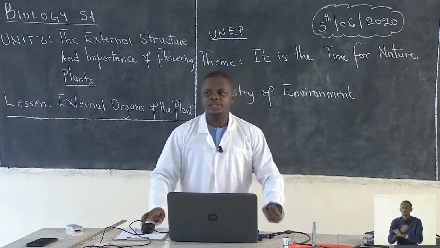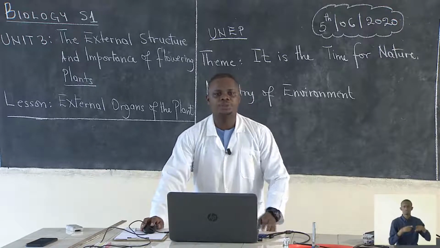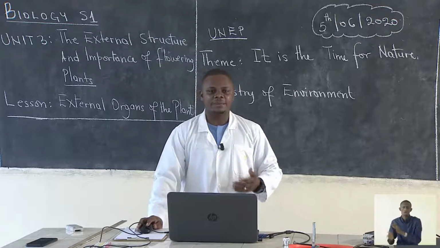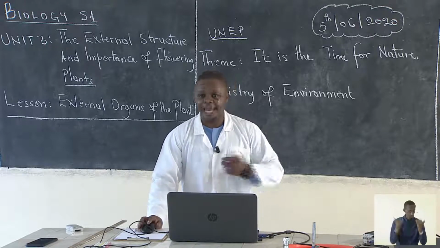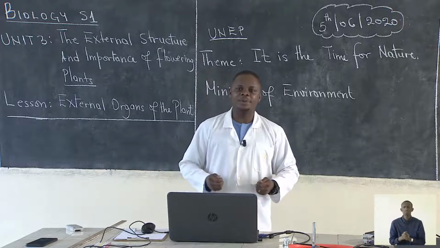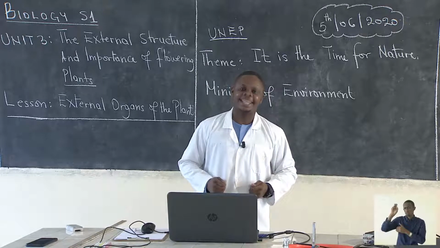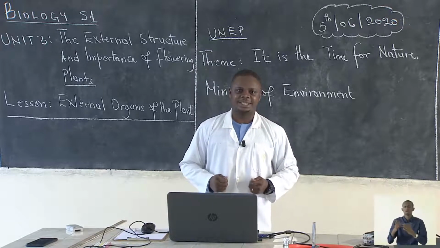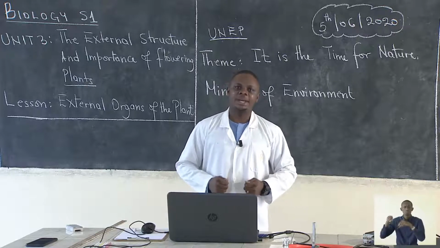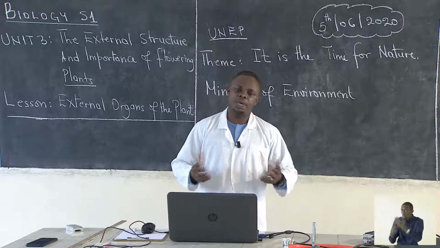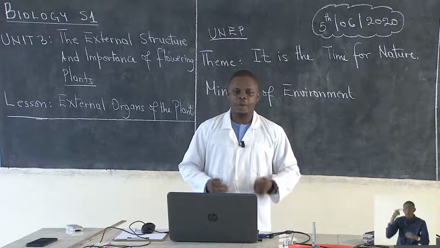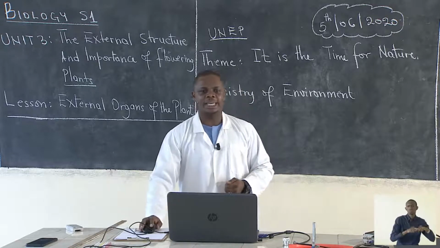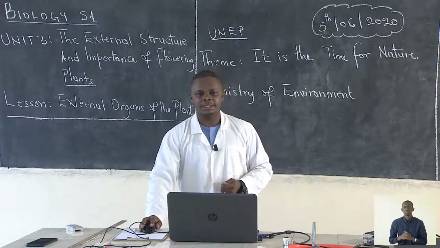Students, our lesson today will be about external structure and importance of flowering plants. Remember, plants also need to be protected. They are part of environment. We need to protect them because organisms depend on them in different ways. Our lesson today is external organs of the plant.